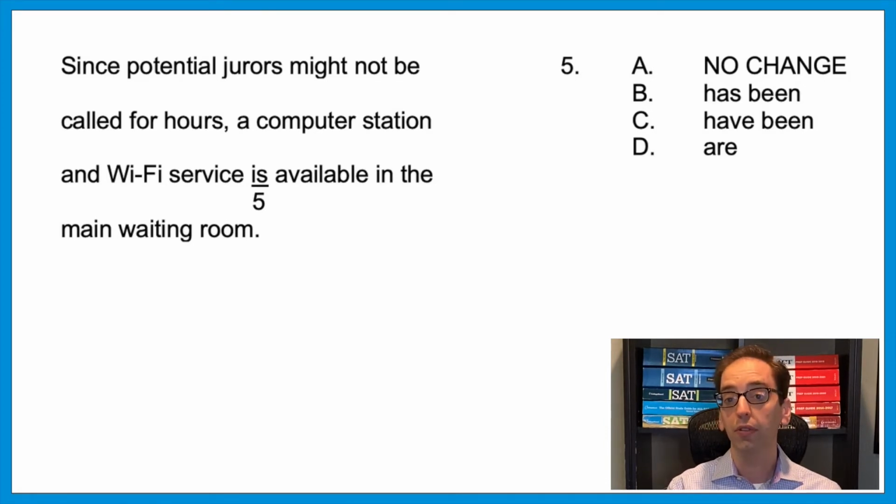That's very important. By connecting them with the word and, it makes them what's called a compound subject. That makes them plural. So it's sort of like saying the two things are available. The answer is D. If this had said either a workstation or a Wi-Fi service, that would be different. But the word and makes them plural. The answer is D. Let's look at another variation of that.